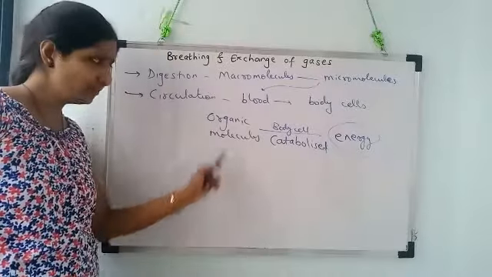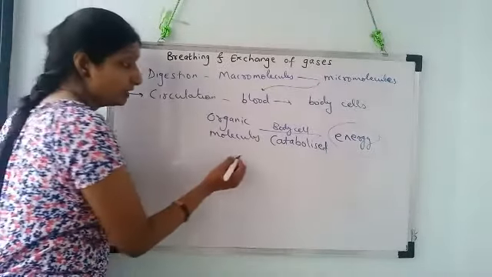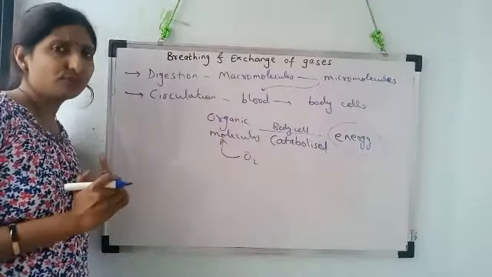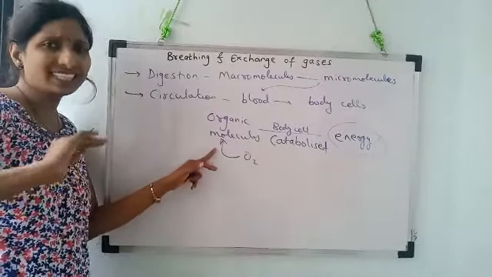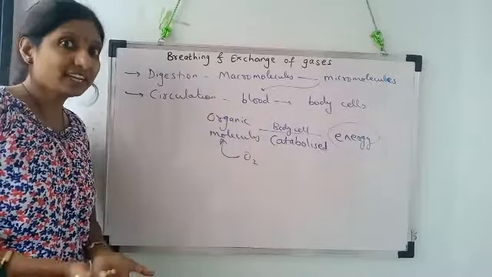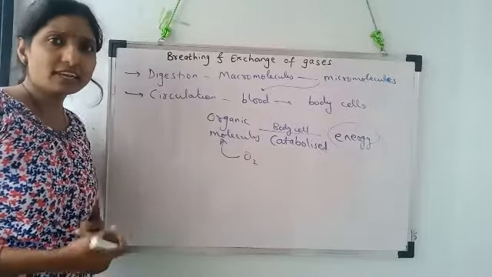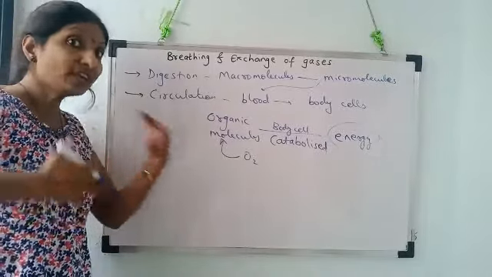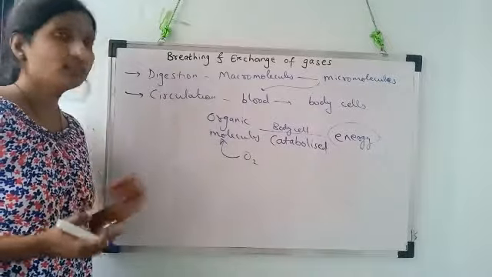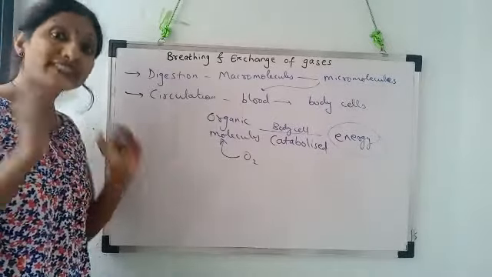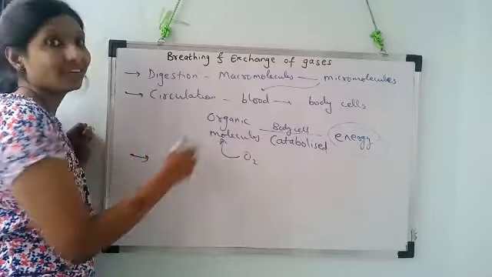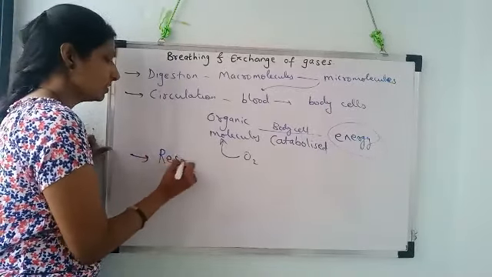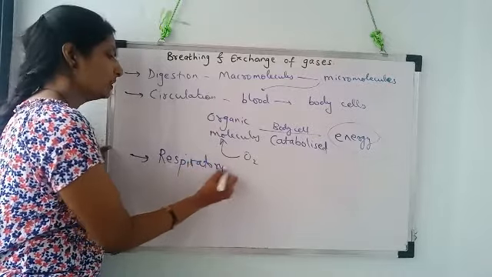But is it done directly with the help of molecules only, or do we need oxygen to get more energy? Now when we need less energy, oxygen is not as such required. But in higher animals like us, their bodily energy requirements are more. So the energy production needs to be more in the process of getting oxygen. That is why there is one more system, that is breathing and exchange of gases, the respiratory system, we are going to study in this chapter in detail.